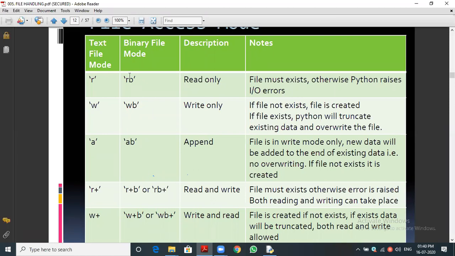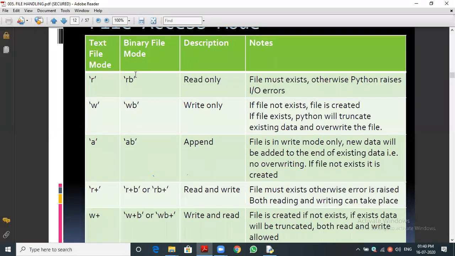If I read a binary file, will it show me encrypted or decrypted code? Encrypted, if you open the binary file using RB with the open function through a Python program.